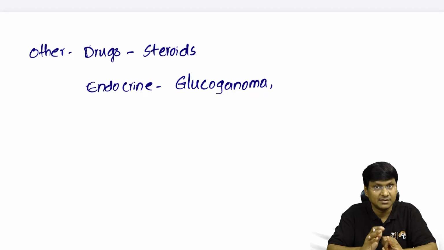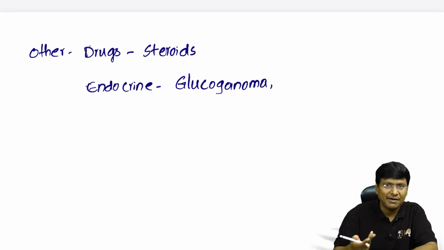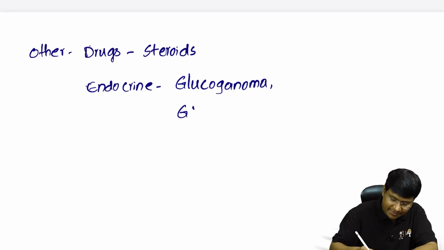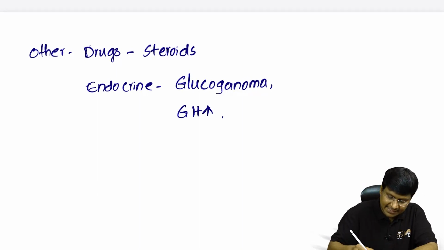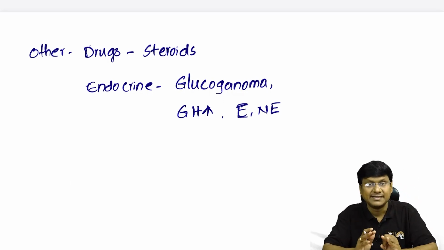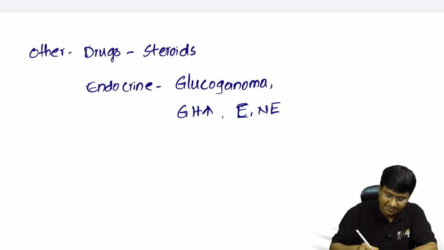Right, glucagonoma. This is one important condition. Now, apart from glucagonoma, the conditions where there is increase in growth hormone, that is acromegaly. The other conditions are the conditions where there is increase in epinephrine as well as norepinephrine, that is pheochromocytoma, right? You will have the hyperglycemia.